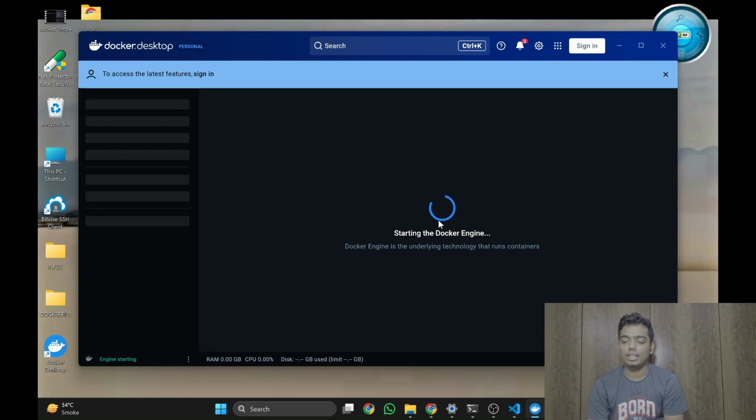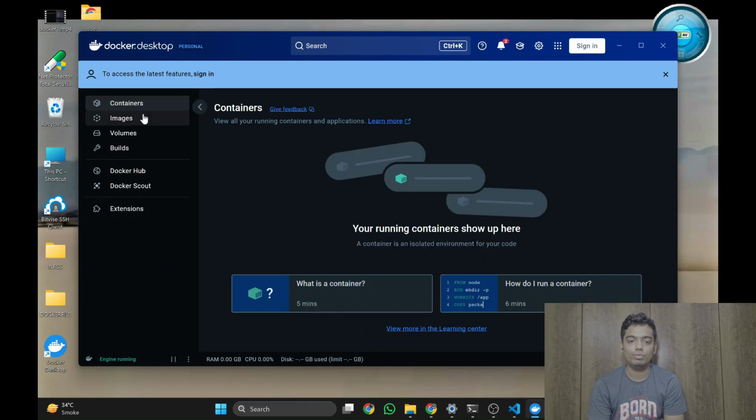Now the Docker engine starts. It takes some time for it to start properly. Once it is done, you will find various things such as containers, images, volumes, builds, Docker Hub, Docker Scout over there. These are the necessary things that have been installed for Docker to work properly.